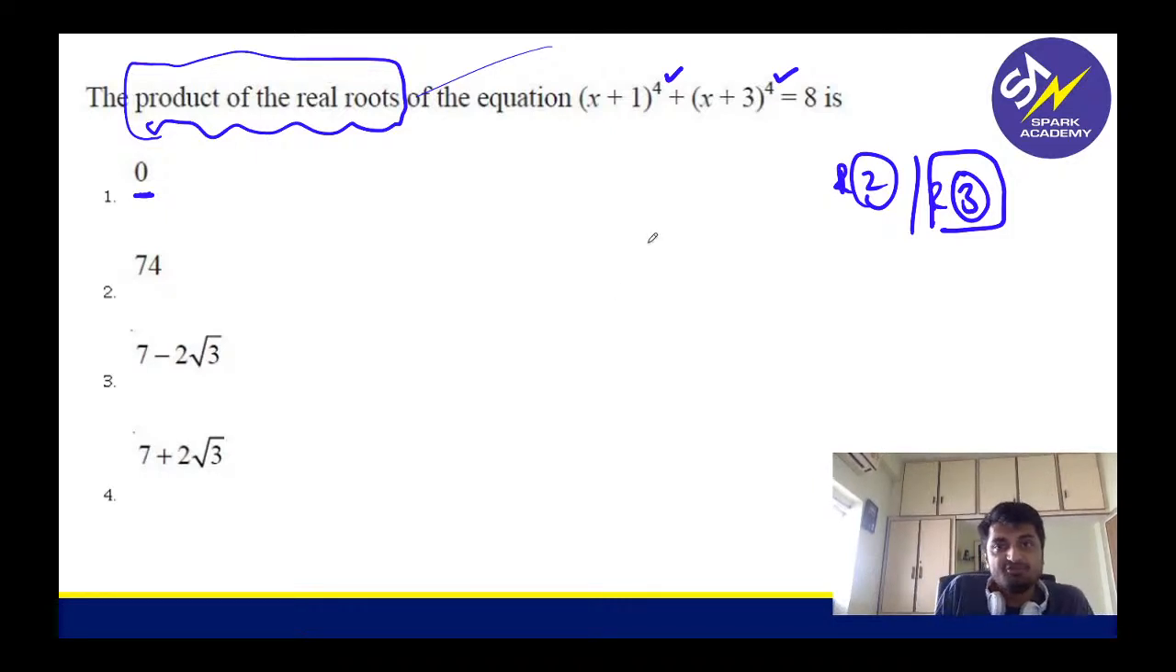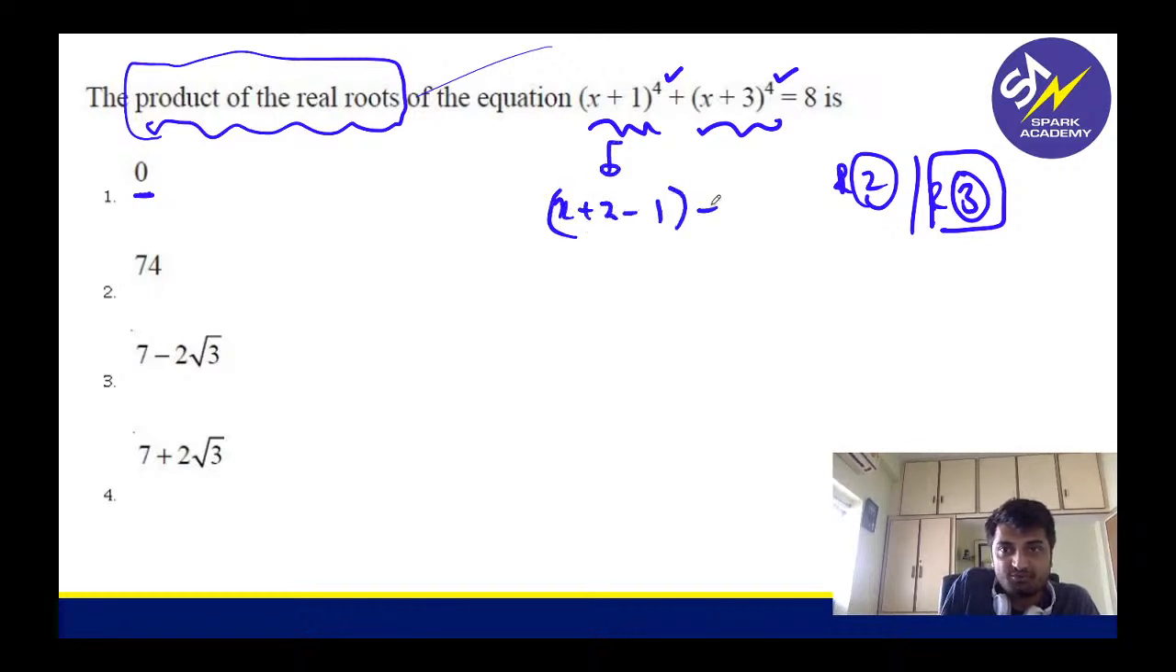Very good, Larry. So basically what we need to do is convert into something common. So I can write it as x plus 2 minus 1, and this I will write as x plus 2 plus 1. Why am I writing it as minus 1 plus 1? You know that formula, right? So x plus 2 I can write as t.